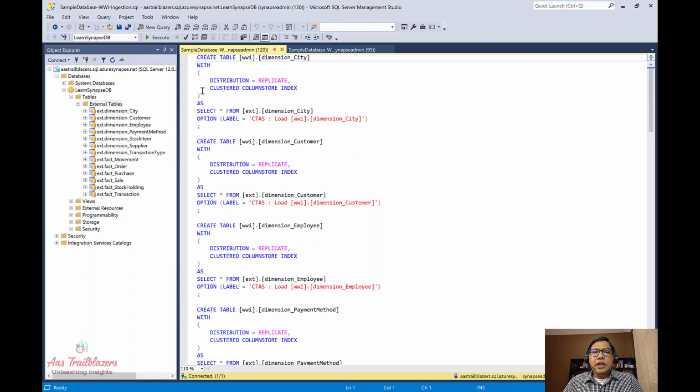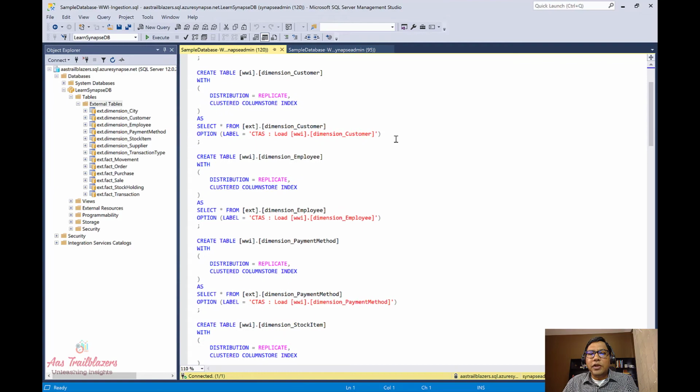What we see here in this code is it's creating a table, create table, and specifying the name, and this table is going to be in the WWI schema, and there are certain parameters that we are specifying as part of this table definition. So distribution is equal to replicate and clustered columnstore index. And then we are selecting the data from that external table to create this table. So this is one definition to create one table.